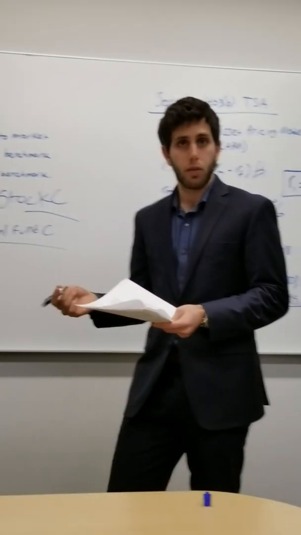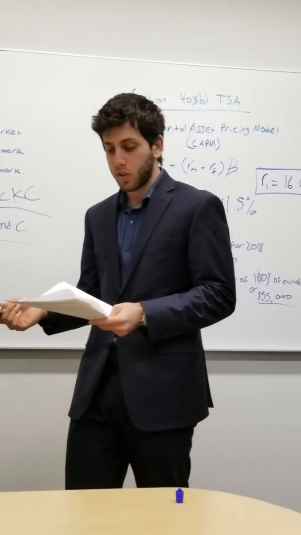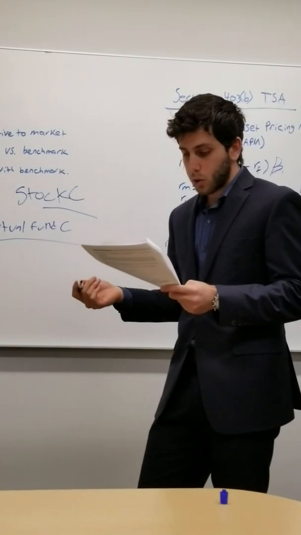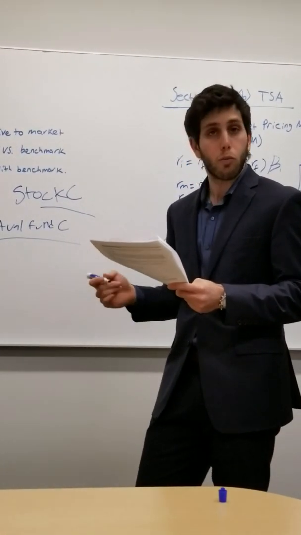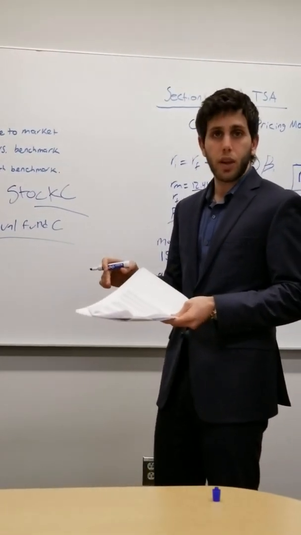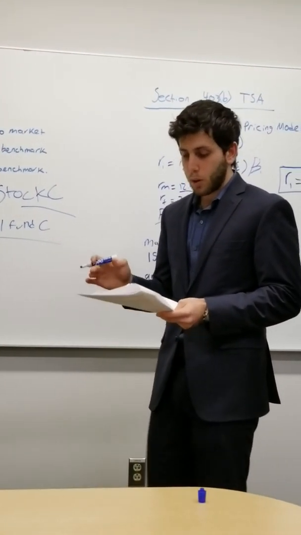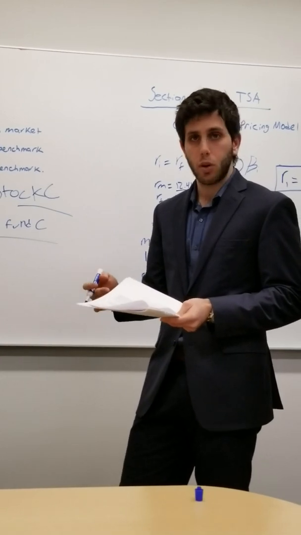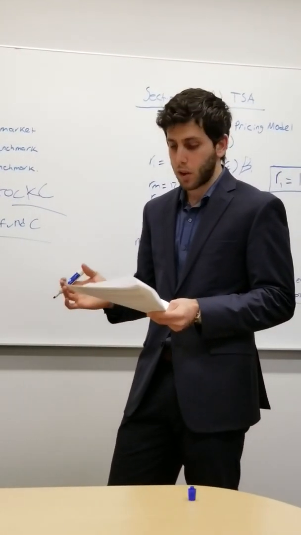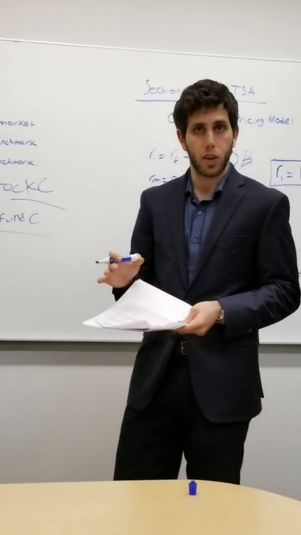So the expense ratio of this fund is 1.22%, and its average return is 12%. But if we compare that to mutual fund A, we see that mutual fund A has an expense ratio of only 0.14% and an average return of 13%.